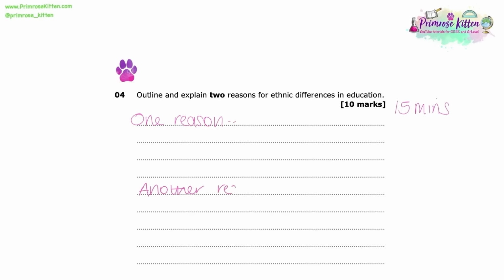I would recommend using the PEEL, point, evidence, explain, link approach to answering this question in both of your paragraphs, which means you are able to hit all the criteria on the mark scheme. And with regards to the content within this question, ethnic differences in education are a very varied picture. Whereas when it comes to class differences or gender differences, we can very quickly and easily say there is one group outperforming another, i.e. the middle class outperforming the working class or girls outperforming boys.